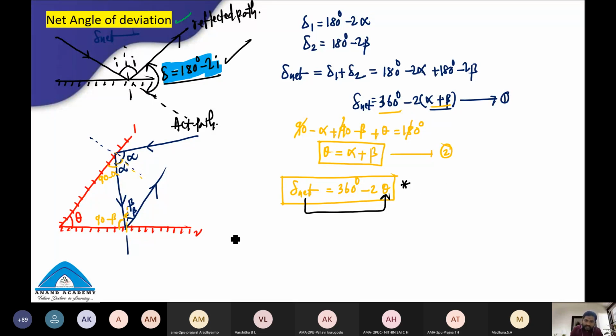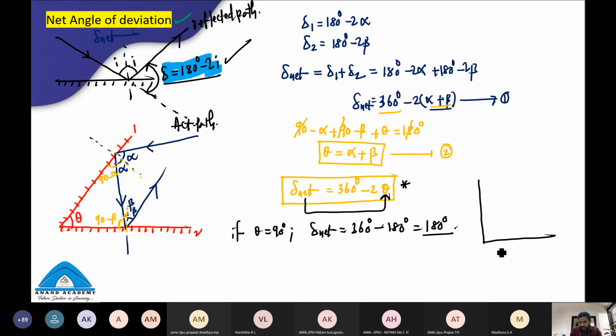Okay, now let us see if this theta is 90 degrees. What is the net angle of deviation? You know, the net angle of deviation is 360 degrees minus 2 into 90, that's 180 degrees, so the angle of deviation is 180 degrees. Okay. You know what it means? I'll show you. This is more interesting. Carefully see.